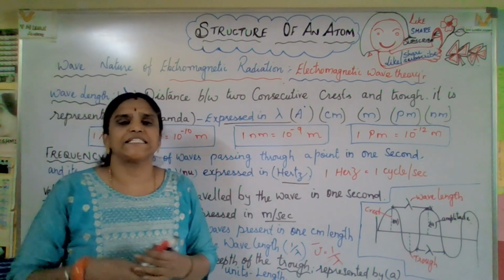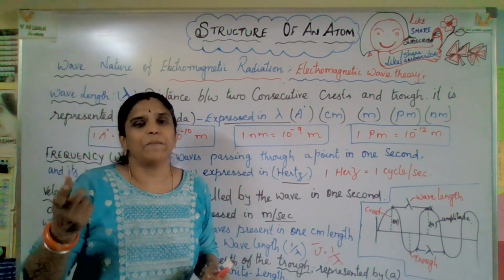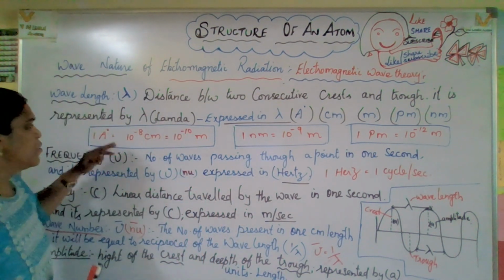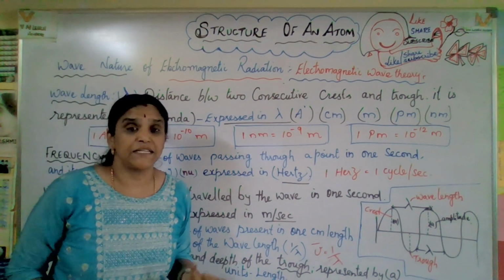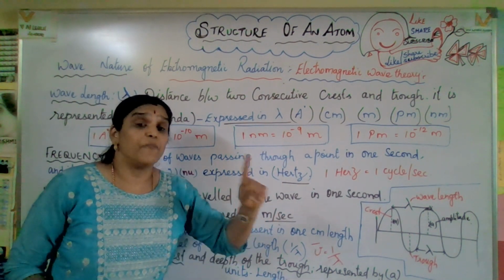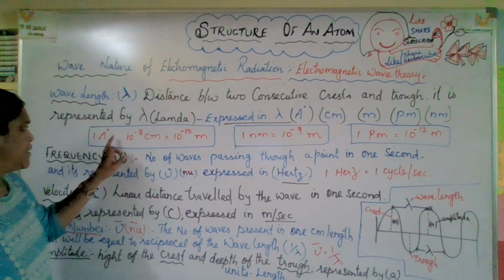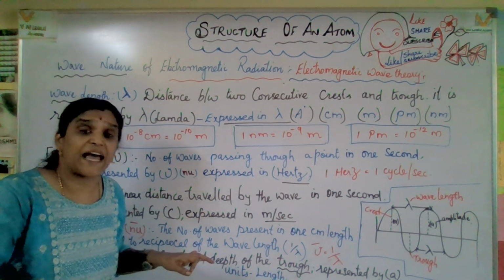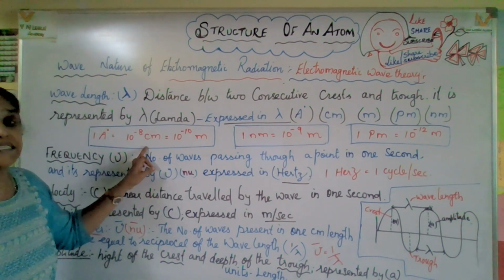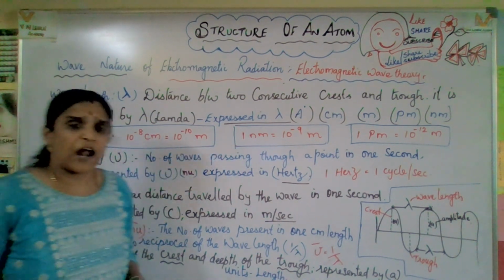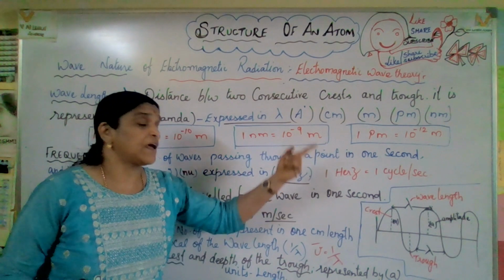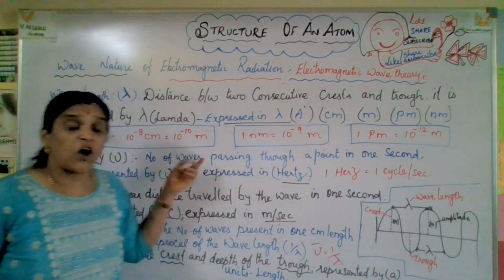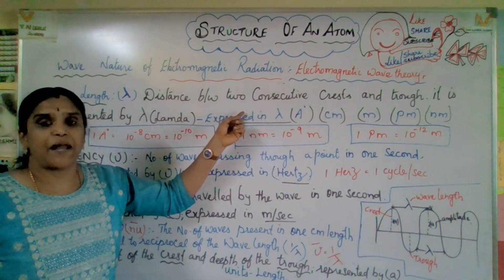These are some points you have to remember, a trick way to remember. 1 Angstrom is 10 to the power of minus 10 meter; if they ask centimeter, 10 to the power of minus 8 centimeter. Nanometer, 10 to the power of minus 9 meter, and picometer, 10 to the power of minus 12 meter. These are all the units of lambda.